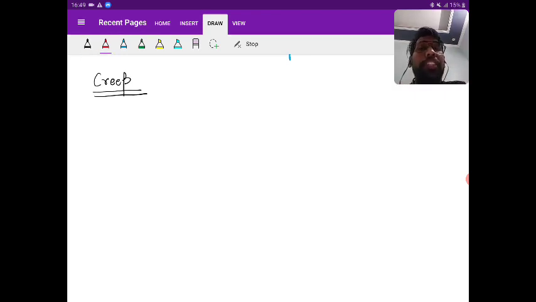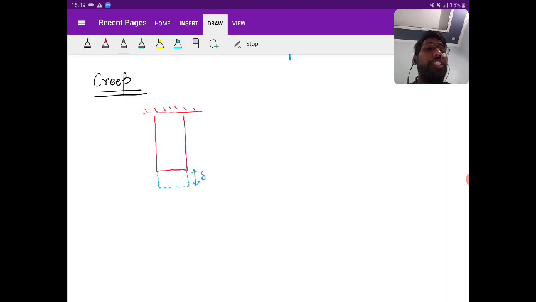For example, say there is a bar which is overhanging. First of all, due to its self weight, that is a dead load, it is going to undergo the elastic deformation that I'm calling delta Ls. So the elastic deformation will occur first. Now with a period of time, what will happen?